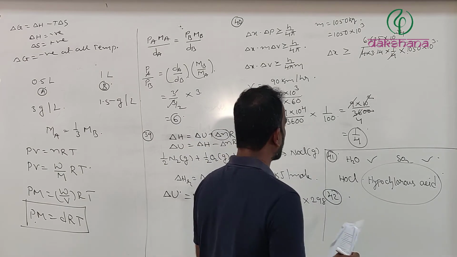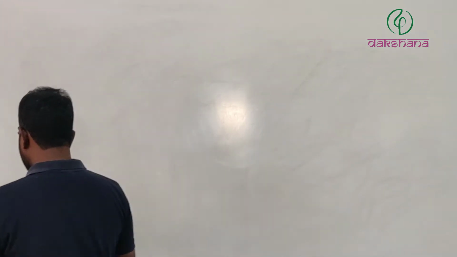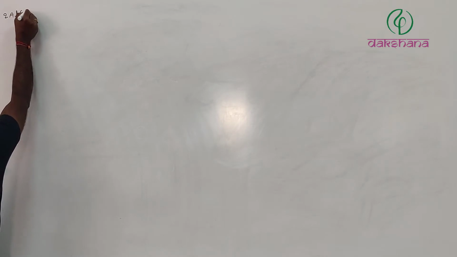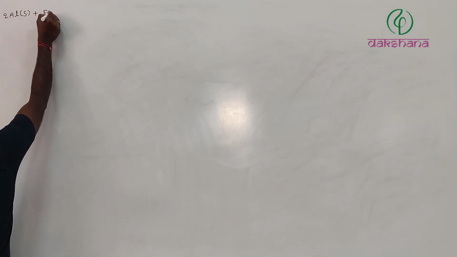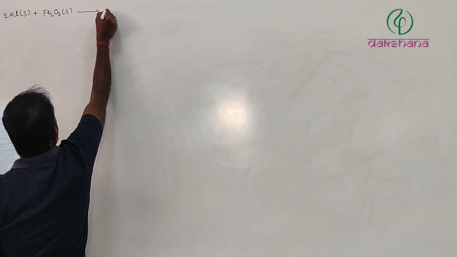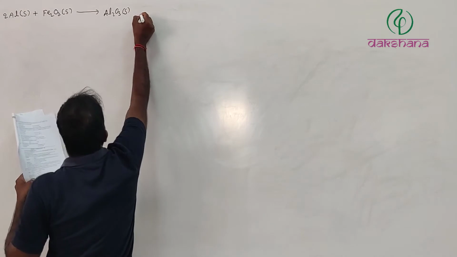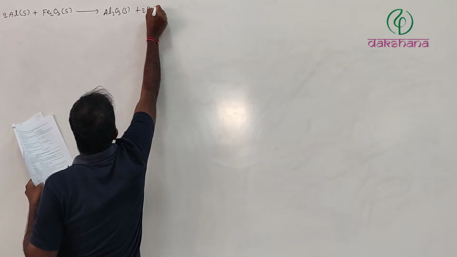Next, question number 44. When it comes to question number 44, they have given 2Al solid plus Fe2O3 solid gives rise to Al2O3 solid plus 2Fe solid.